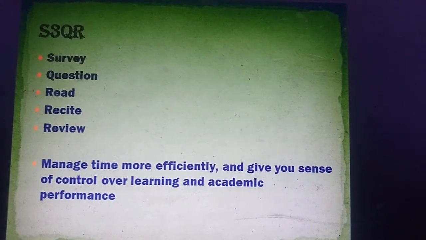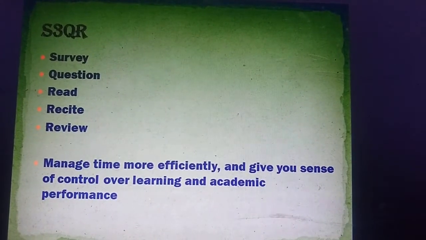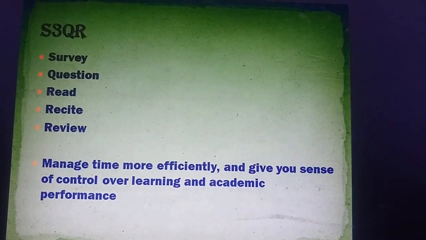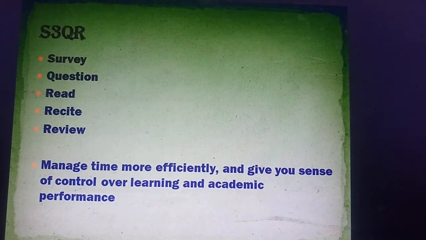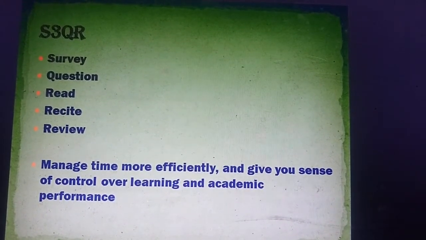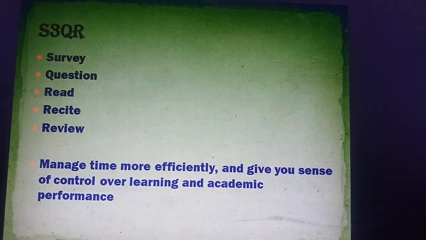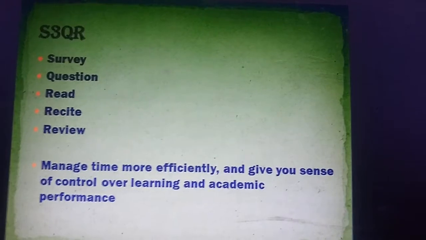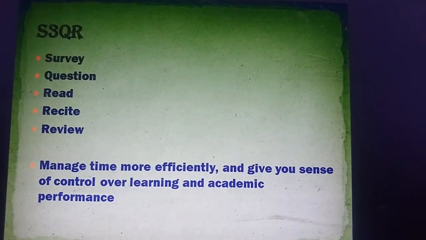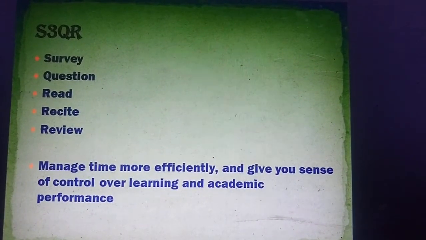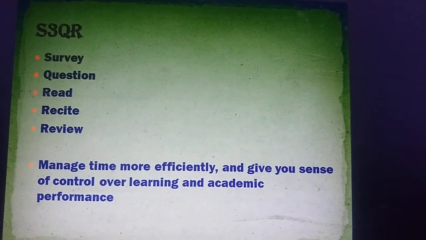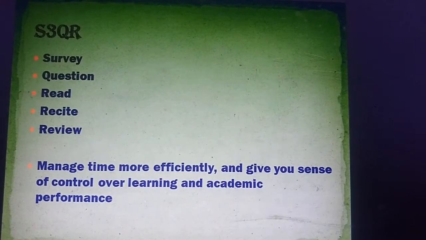So this is the concept of SQ3R, that is survey, question, read, recite and review. So these are the methods which we as psychology students should inculcate in our daily routine so that we will manage our time efficiently and we can control our learning methods and also we can improve our academic performance.